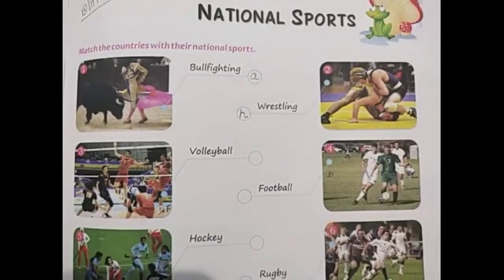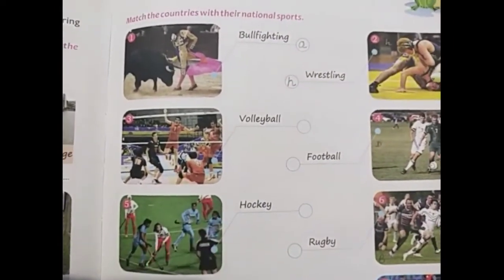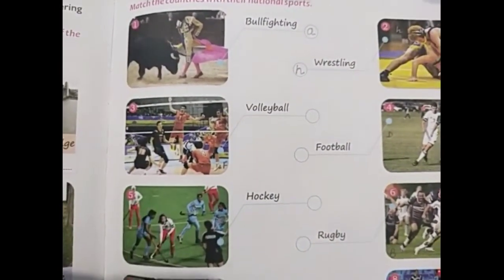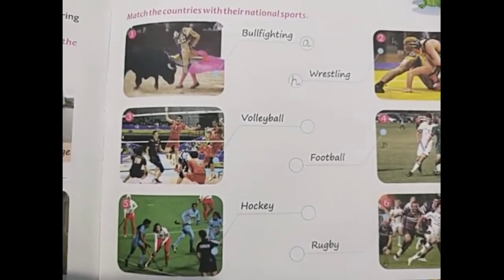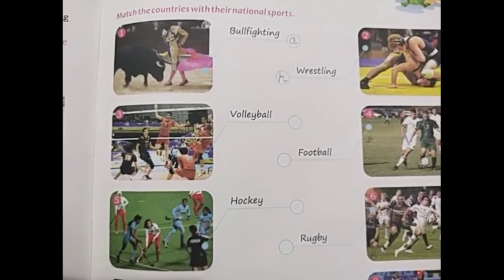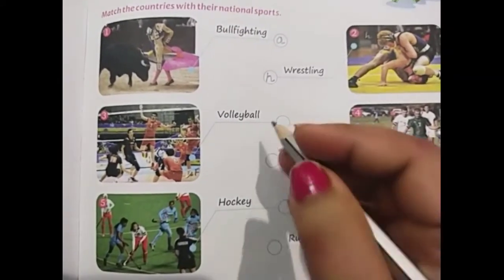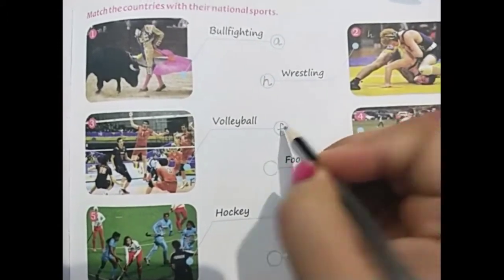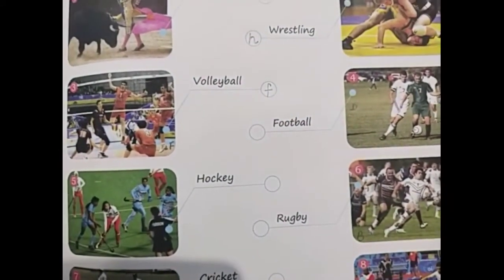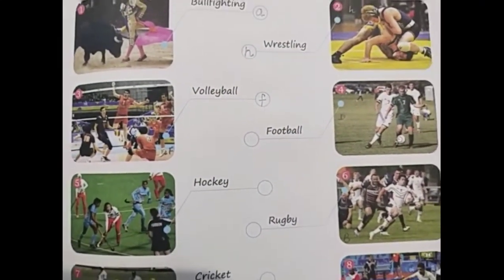Now the next picture is volleyball, question number 3. This is the national sport of China, so we write the alphabet F, which denotes China.